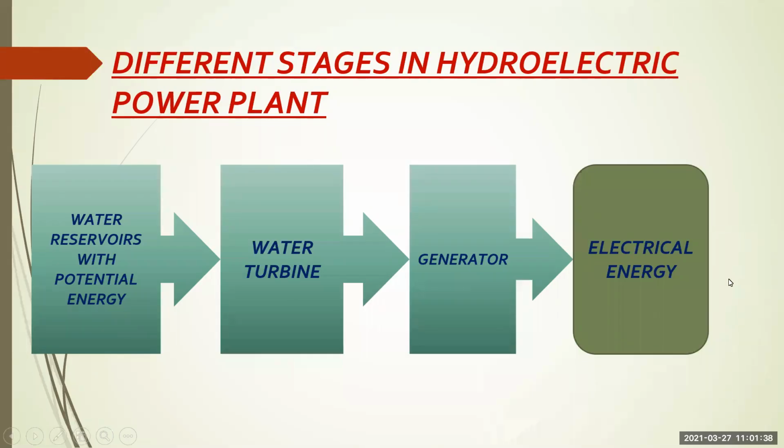This is a flow chart showing how, with the help of water, we generate electricity in a hydroelectric plant. See here, water reservoir with potential energy. The water which is stored at the back has potential energy. When that water runs, it has kinetic energy, and with the help of this kinetic energy, the turbines start rotating.